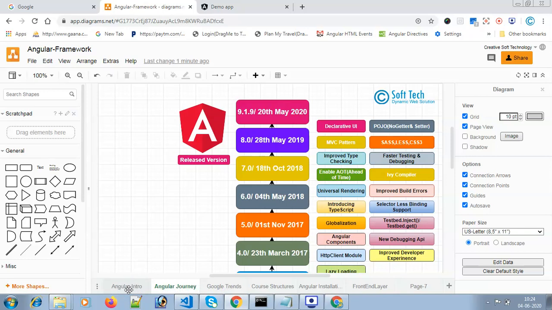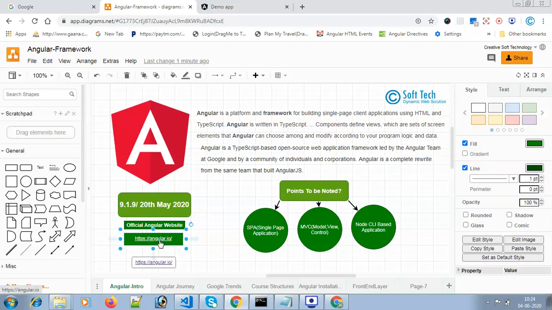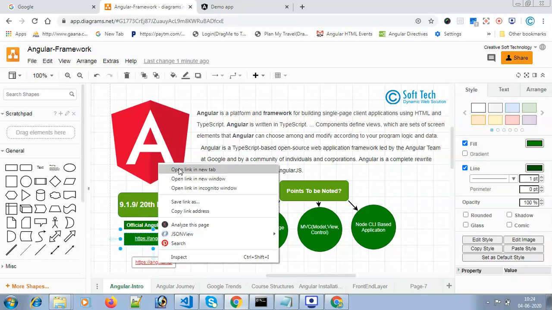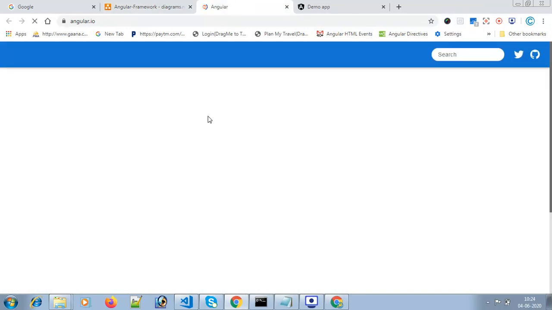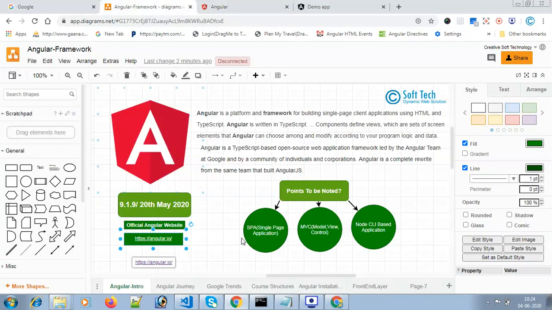Right now the current version is 9.1.9, which was released on 20th May 2020, and this is the official web page of Angular, Angular.io, with the documentation. Here you can install Angular on your machine through CLI commands.